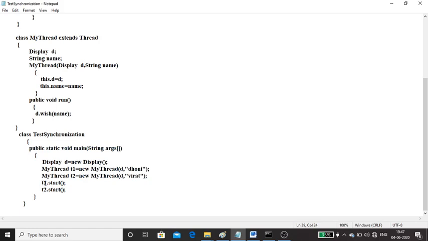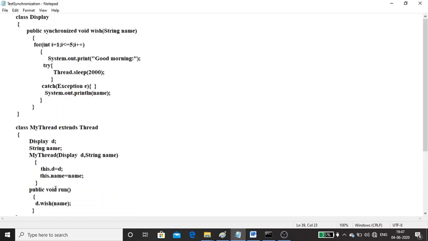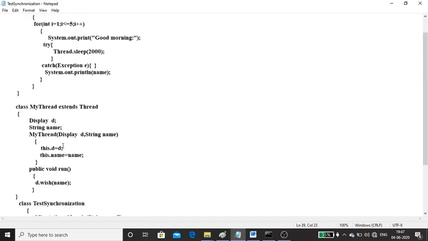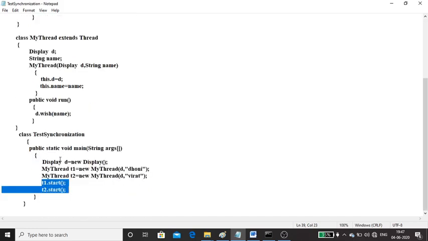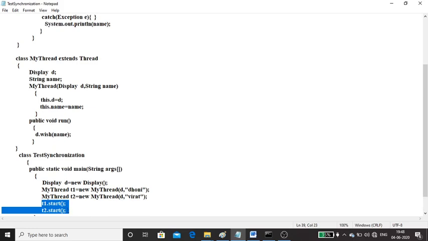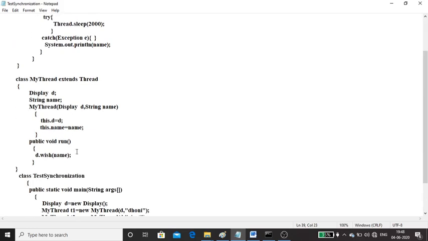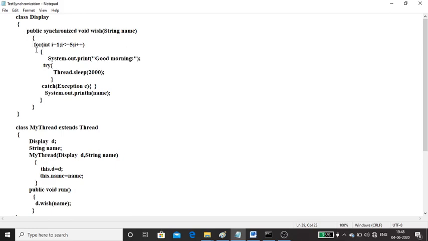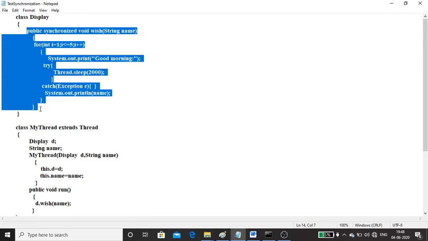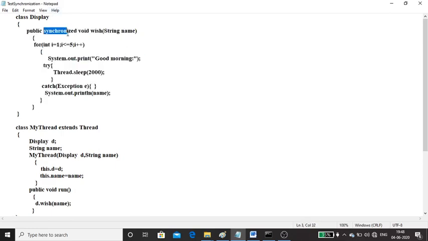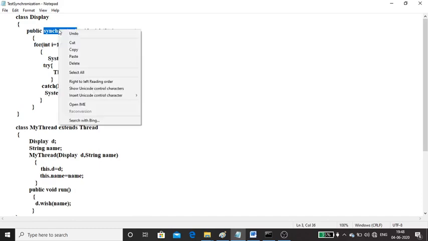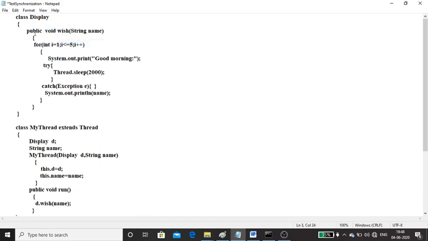Now, the main thread will also execute T1.start as well as T2.start. These two will create two threads. Those will call the run function. Both will simultaneously call the run function, within which it indirectly calls the wish function. Now first we will see what will happen without using the synchronized keyword. Now wish is an ordinary function.